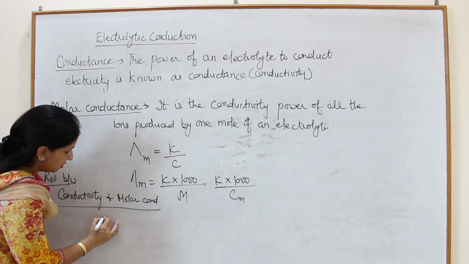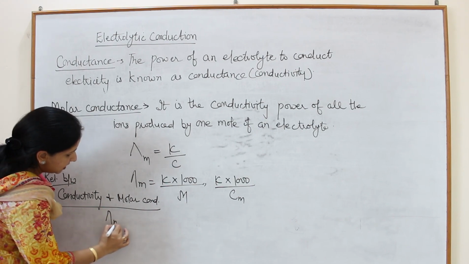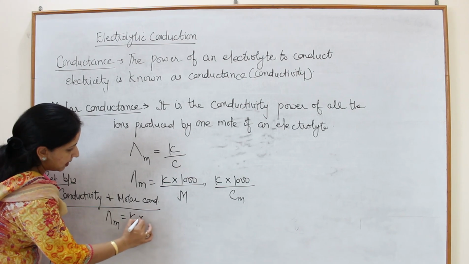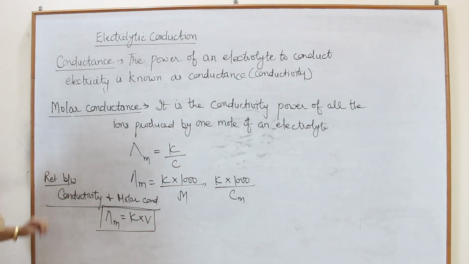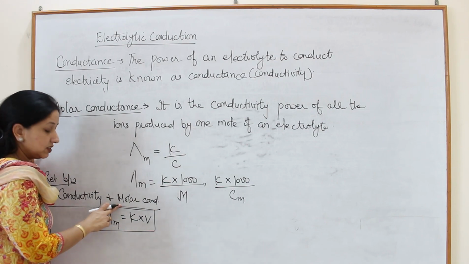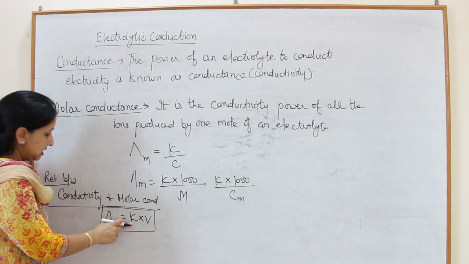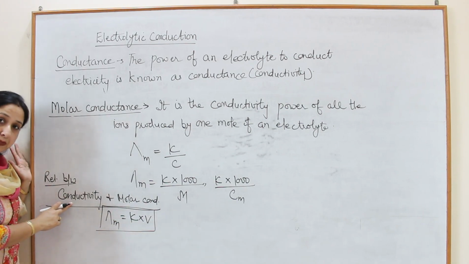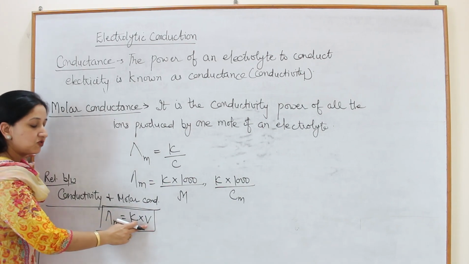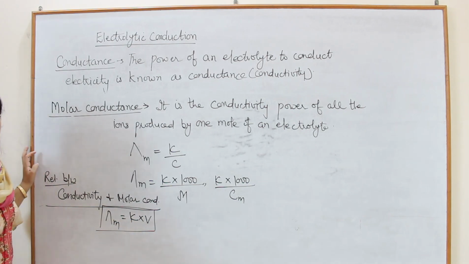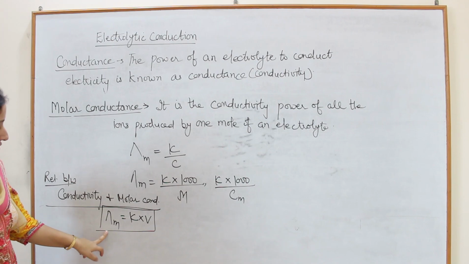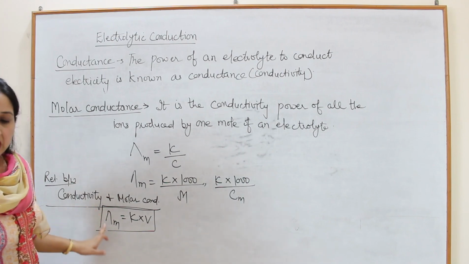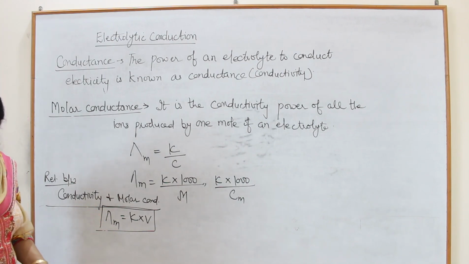Then you have to learn the formula lambda m is equal to kappa into V. This lambda m is your molar conductivity, this kappa is simply conductivity, and this V represents the volume of solution. So this is the relationship between conductivity and your molar conductivity.